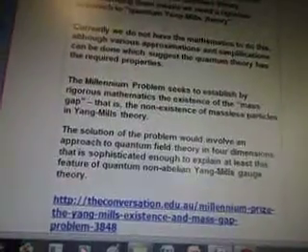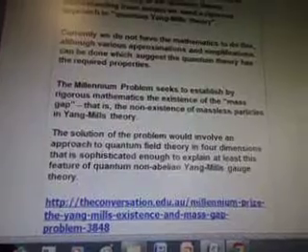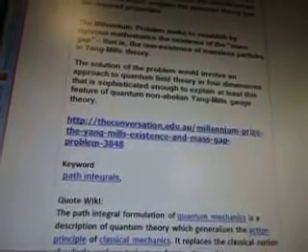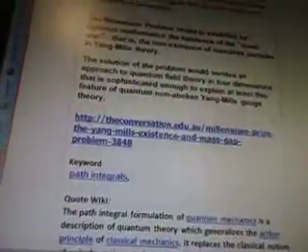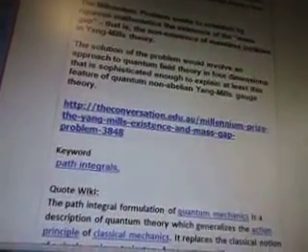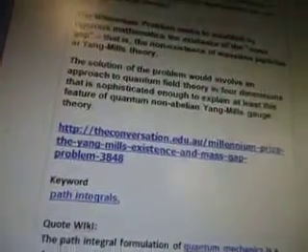Currently, we do not have the mathematics to do this, although various approximations and simplifications can be done, which suggests the quantum theory has the required properties. The Millennium Problem seeks to establish by rigorous mathematics the existence of the mass gap, that is, the non-existence of massless particles in Yang-Mills theory. The solution of the problem would involve an approach to quantum field theory in 4 dimensions that is sophisticated enough to explain at least this feature of quantum non-Abelian Yang-Mills gauge theory. So this is the conversation.edu.au. Looks like it's from Australia.